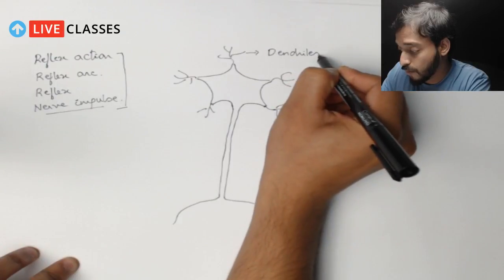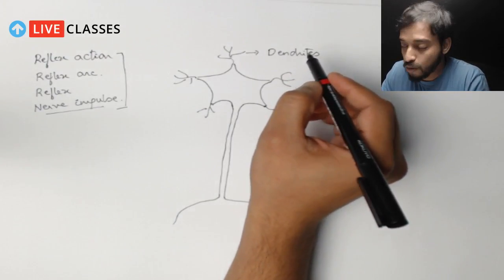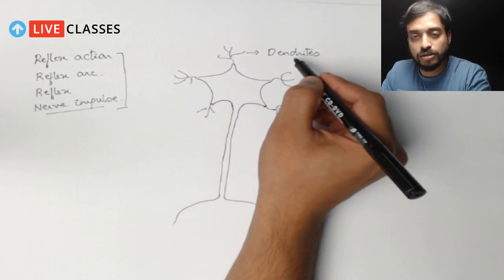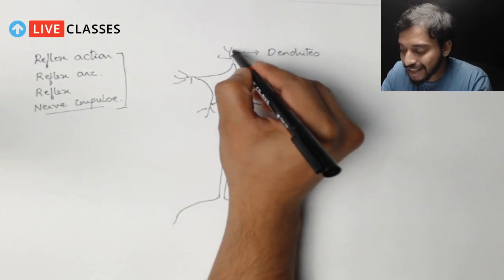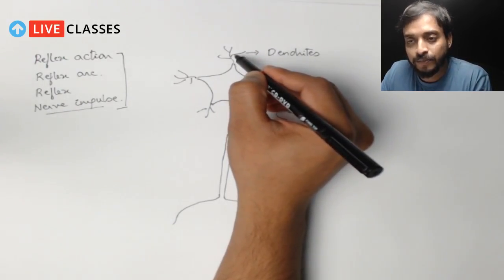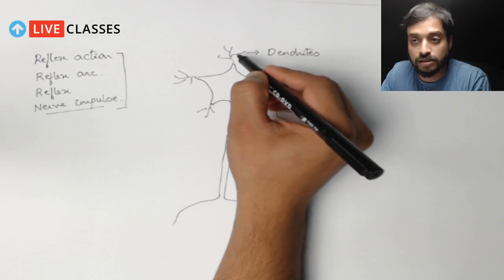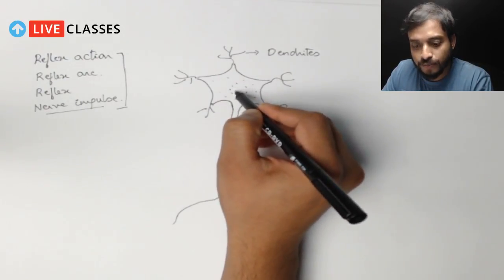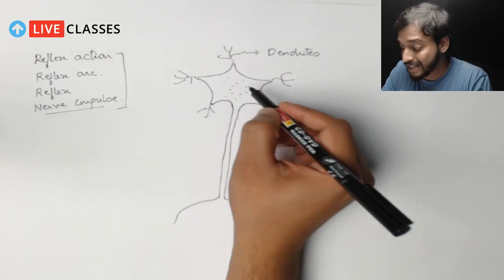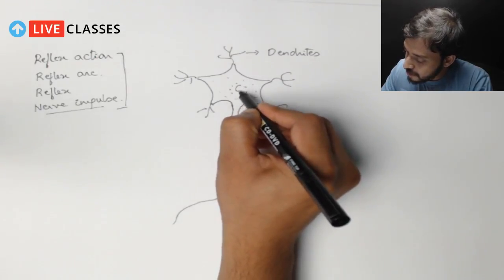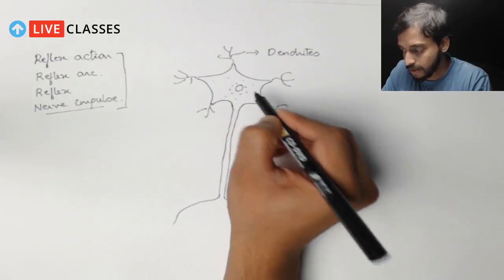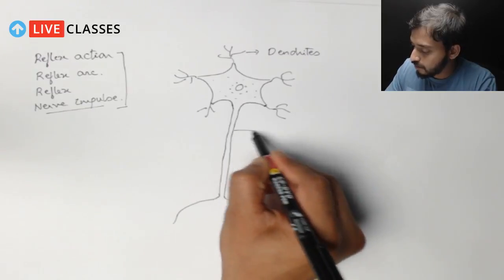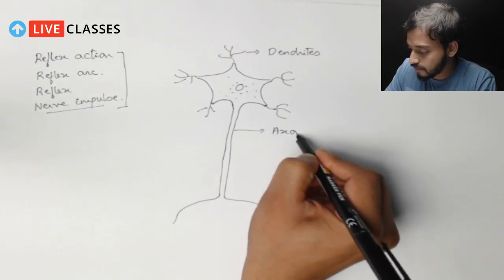Now, if I ask you what are the functions of these dendrites, they help in receiving the signals from the adjacent neuron. So these are the endings. You can say this is one of the side endings which receives signals. This is the cytoplasm, right? It contains granules, which are known as Nissl's granules, and we have the nucleus over here. So this is the nucleus. This stem structure that we are seeing over here is called what? It's called the axon. Very important.